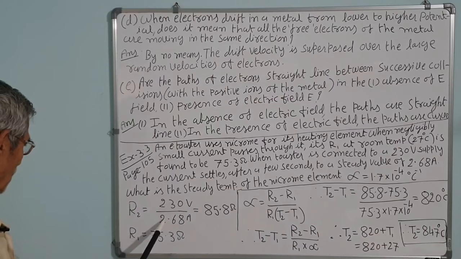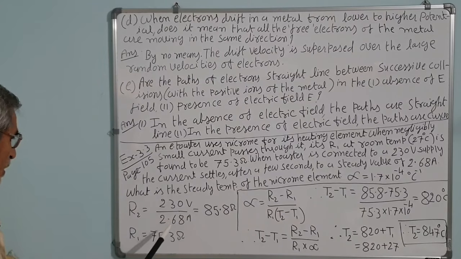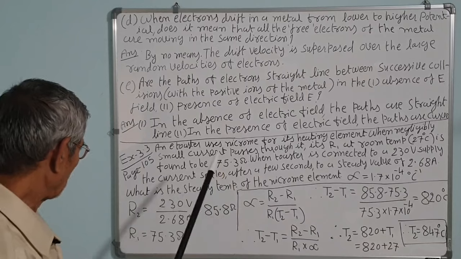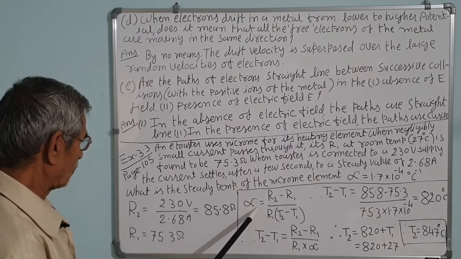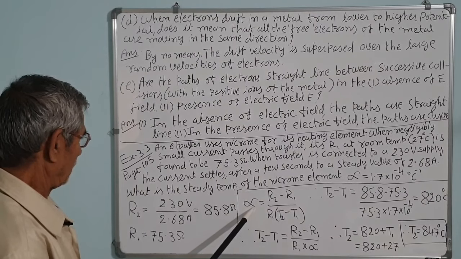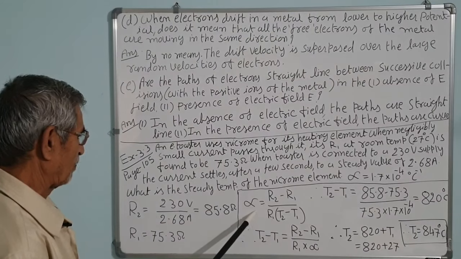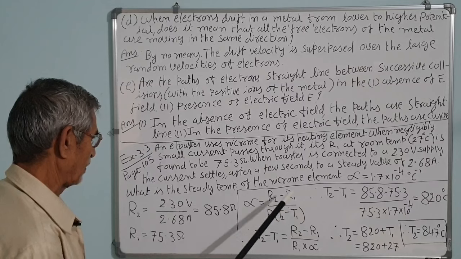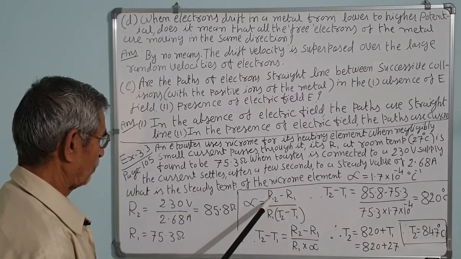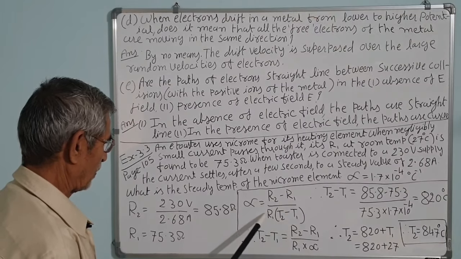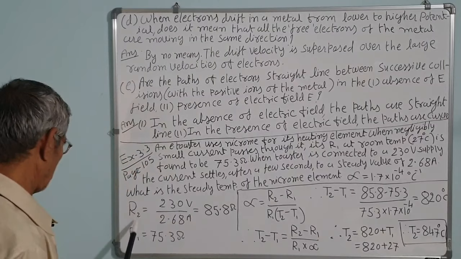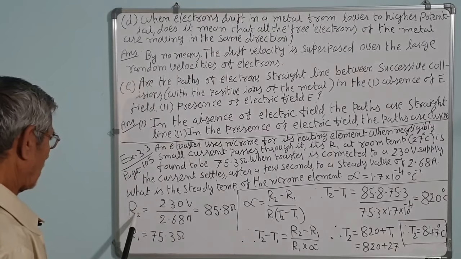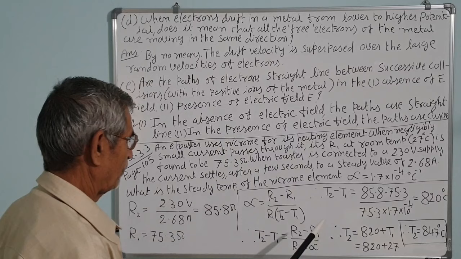But when a strong current is passed, the resistance changes due to heating, the temperature changes. So, alpha, the temperature coefficient of resistance of a conductor, is given by alpha is equal to R2 minus R1 upon R1 into bracket T2 minus T1. So, T2 minus T1 is equal to R2 minus R1 upon alpha into R1. R1 is 75.3 and R2 is 85.8 ohm.